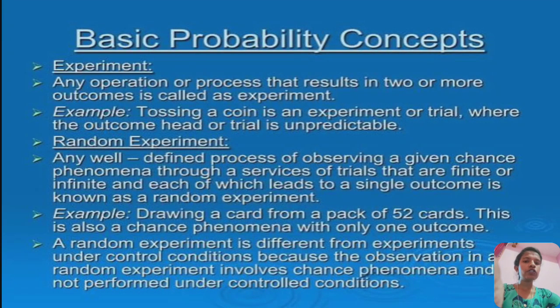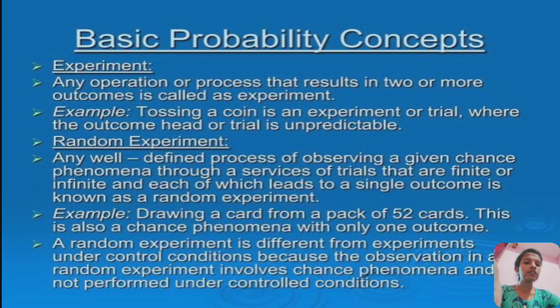Basic probability concept. Experiment: any operation or process that results in two or more outcomes is called an experiment. Example: tossing a coin is an experiment or trial where the outcome, head or tail, is unpredictable. Random experiment: any well-defined process of observing a given chance phenomenon through a series of trials that are finite or infinite, and each of which leads to a single outcome, is known as a random experiment.